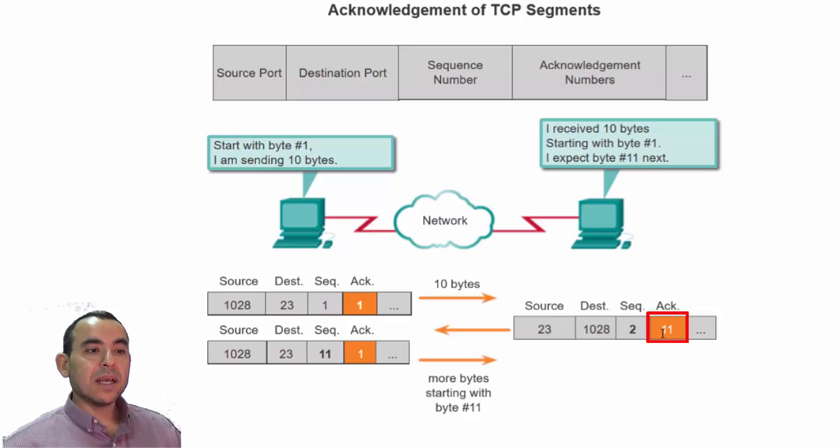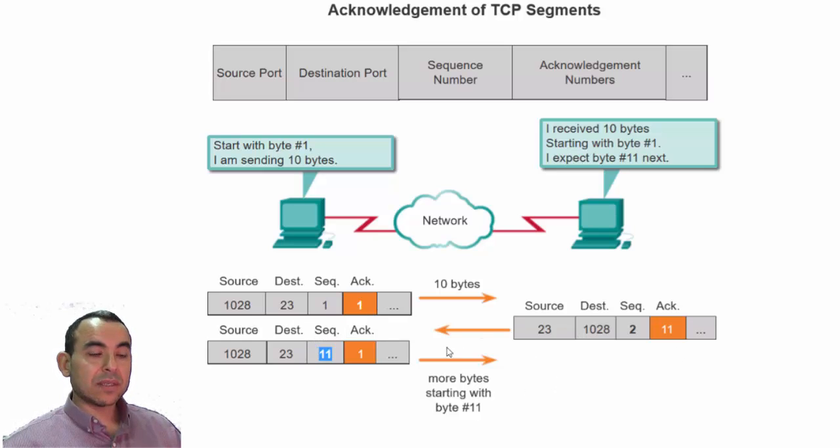Please send me the other segment which starts from sequence number 11, and that's why the sequence number in the next segment will be 11. If the node on the other side receives this segment, it should send an acknowledgement back with acknowledgement number 21, because the segment has a length of 10 bytes. So this way TCP provides reliability.